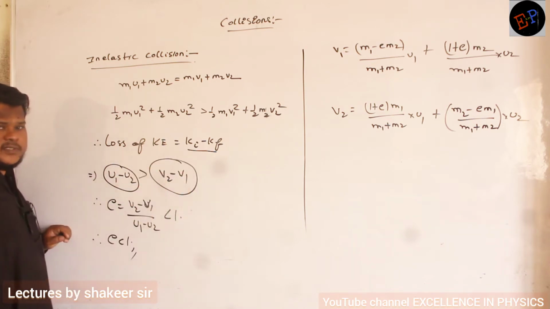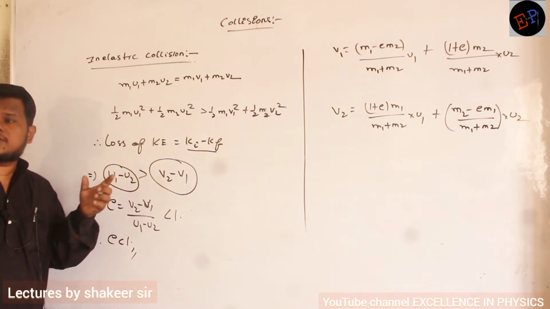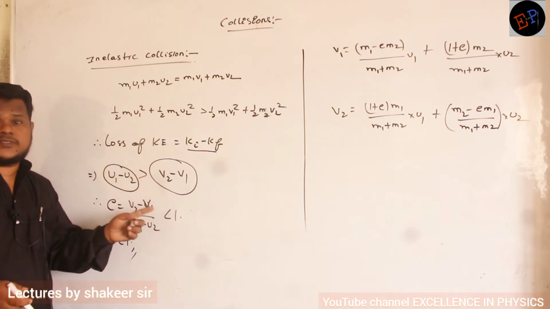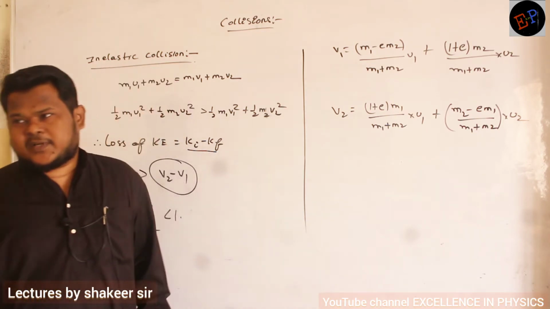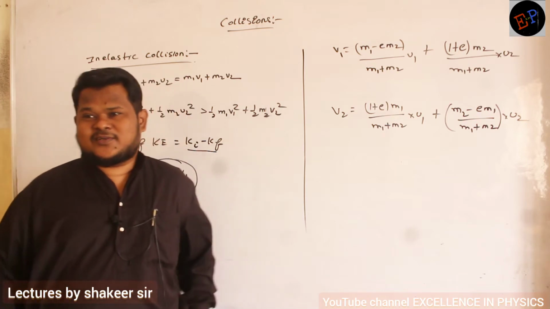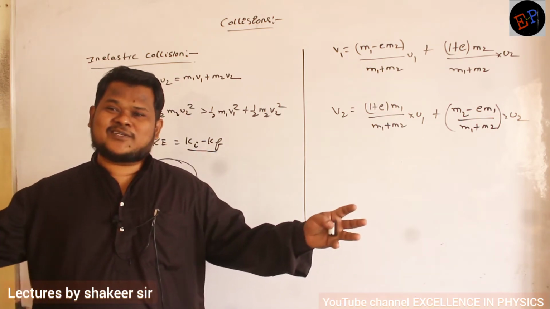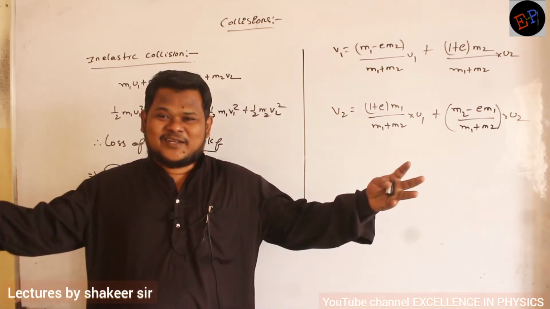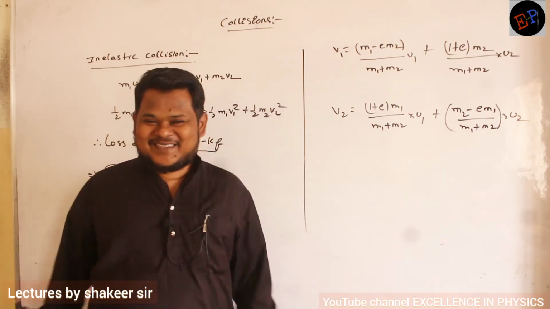What is the meaning of it? What is u1 minus u2? Relative velocity of approach will always be greater than relative velocity of separation. Okay? You can do one practical example also. Let Mudassir and Vivek start running in opposite directions with a speed of 10 meters per second. If they collide, after coming with 10 meters per second and colliding, will they separate with the same speed?